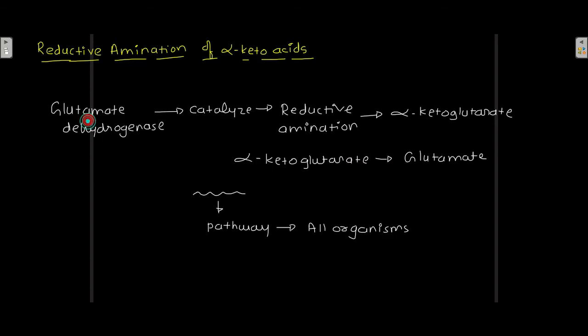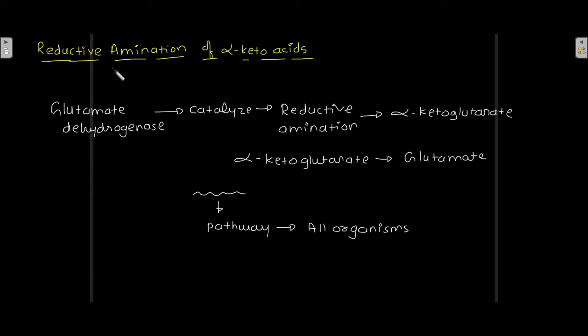Glutamate dehydrogenase is the enzyme which catalyzes the reductive amination of alpha ketoglutarate, and by doing so, the alpha ketoglutarate is converted into glutamate. And this pathway is common in all organisms. In all organisms, this happens.